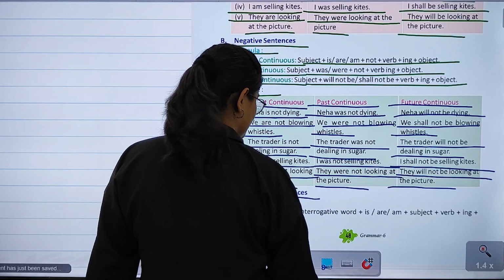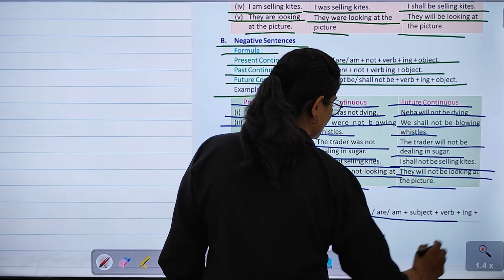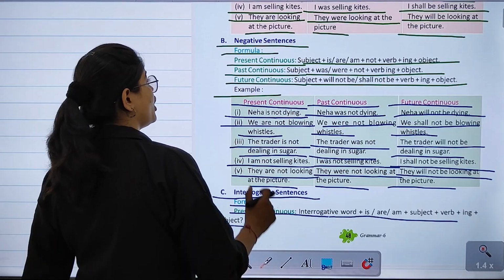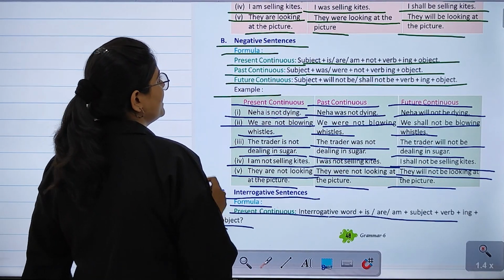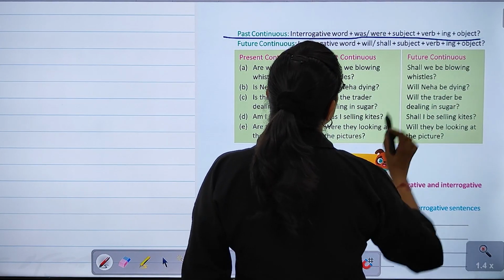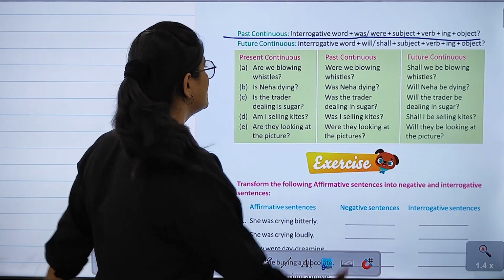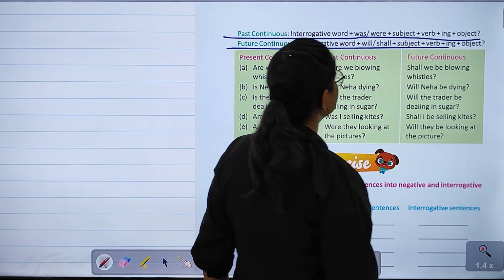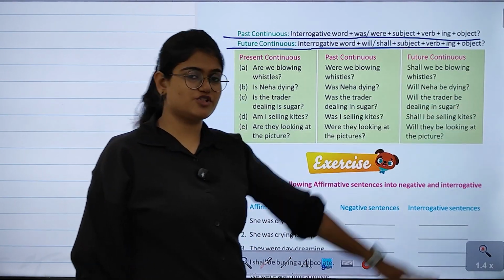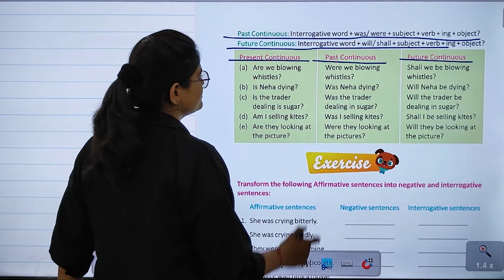Next we have the interrogative sentences. उनका formula present continuous: interrogative word plus is am are plus subject plus verb plus ing plus object with question mark. Moving ahead. Past continuous: interrogative word plus was were plus subject plus verb plus ing plus object. The future continuous: interrogative word plus will shall plus subject plus be plus verb plus ing plus object. Right? So, present continuous, past continuous and future continuous.